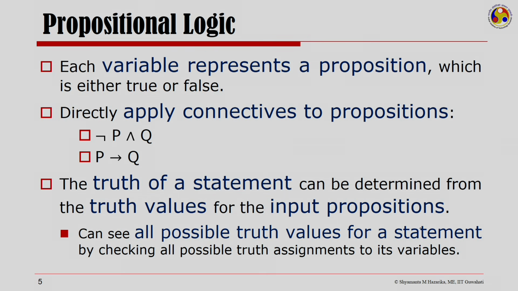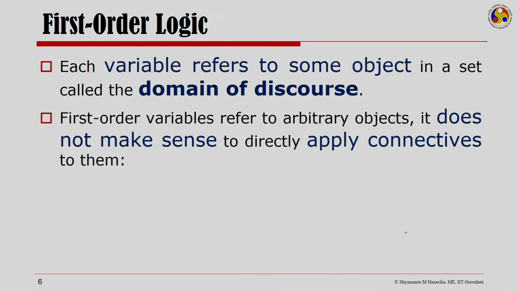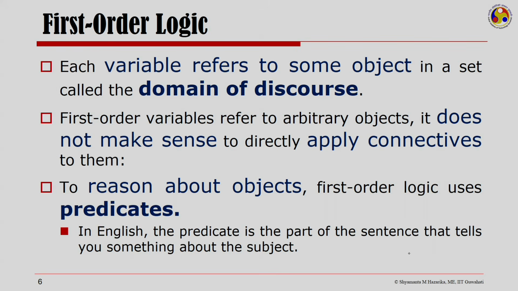On the contrary, each variable in first order logic refers to some object in a set called the domain of discourse. The first order variable actually refers to arbitrary objects, and it makes no sense to apply connectives directly to them. In fact, first order logic uses predicates to reason about objects. Like in English, the predicate is the part of the sentence that tells you something about the subject.